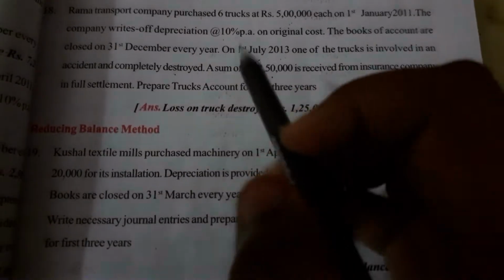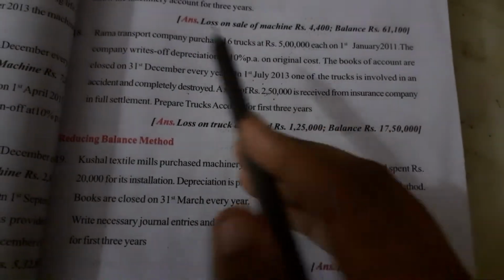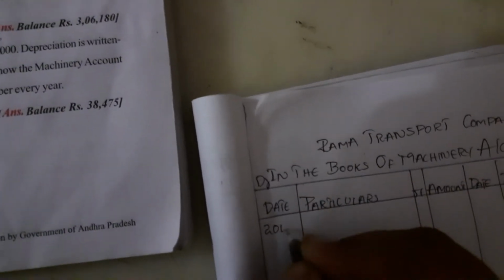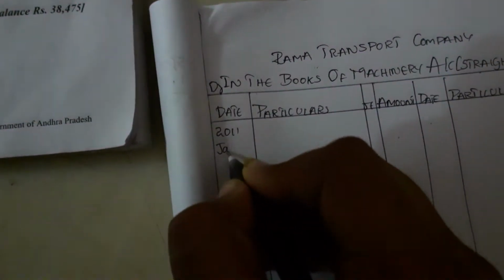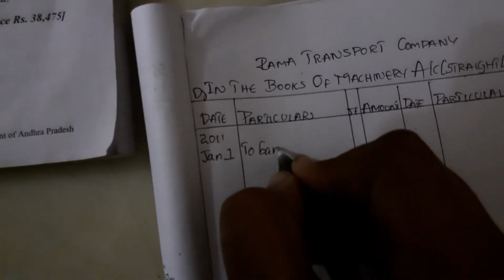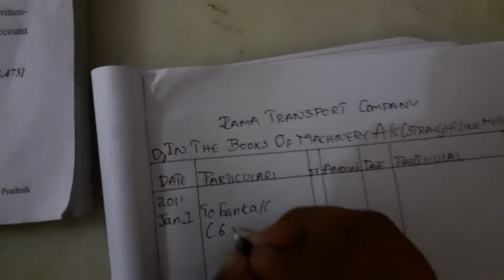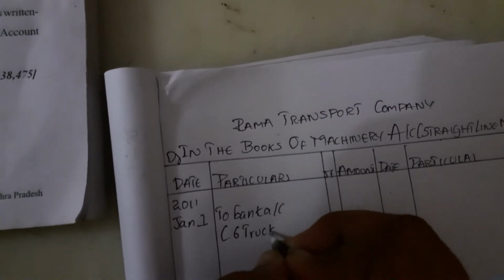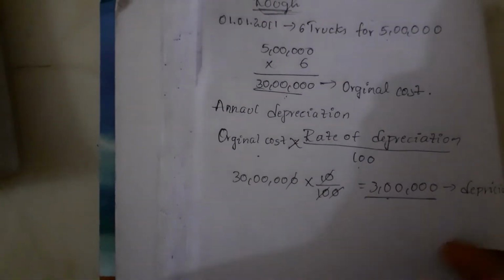Now we'll start writing from 2011 January 1st, to bank account. The amount is 5 lakhs for all 6 trucks. The amount is 30 lakhs.